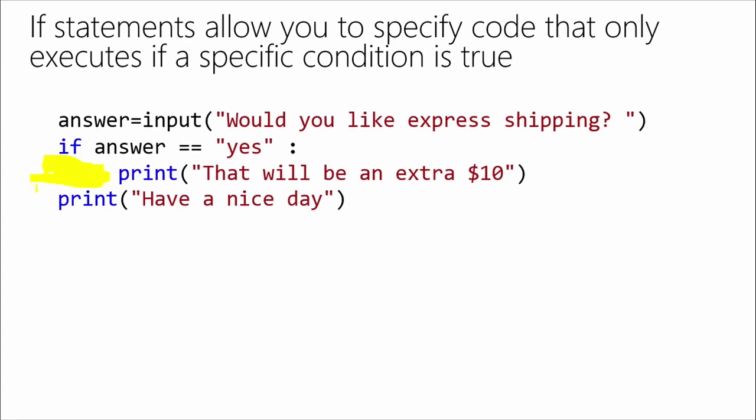The code that's not indented doesn't matter if the if statement is true or not. Basically, it's going to ask the user if they want express shipping. If they answer yes, it'll print the statement. But regardless of what they answer, it will continue executing the non-indented code, and everybody will see the message, have a nice day. So if I wanted multiple lines to execute on that if, I would just need to keep tabbing them in to make sure that they're all there.